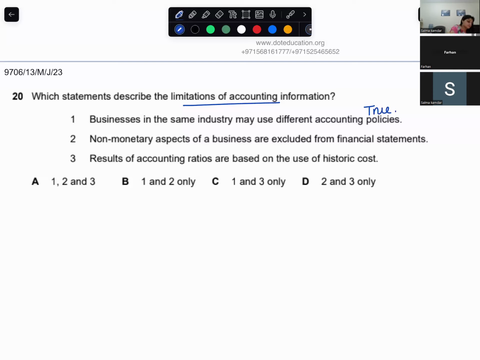That's a limitation, and it's true. Option 3, results of accounting ratios are based on the historic cost. Miss, what do you mean by historic cost? The cost at which you buy is recorded. So this is also true and also a limitation. So A, all three of them.